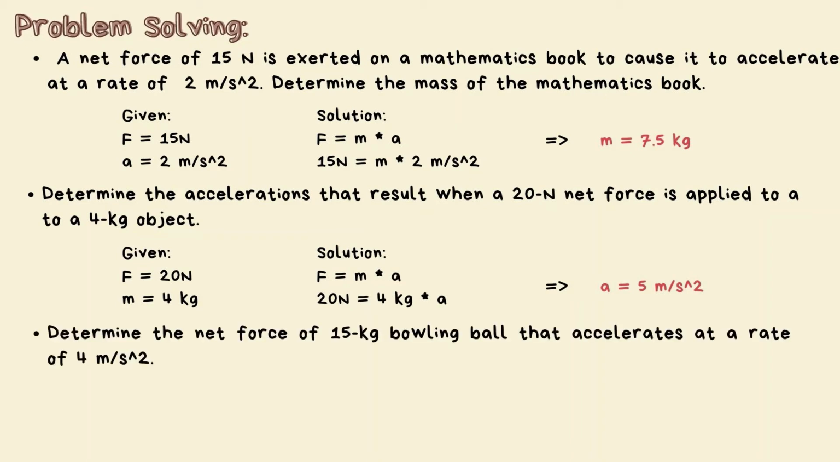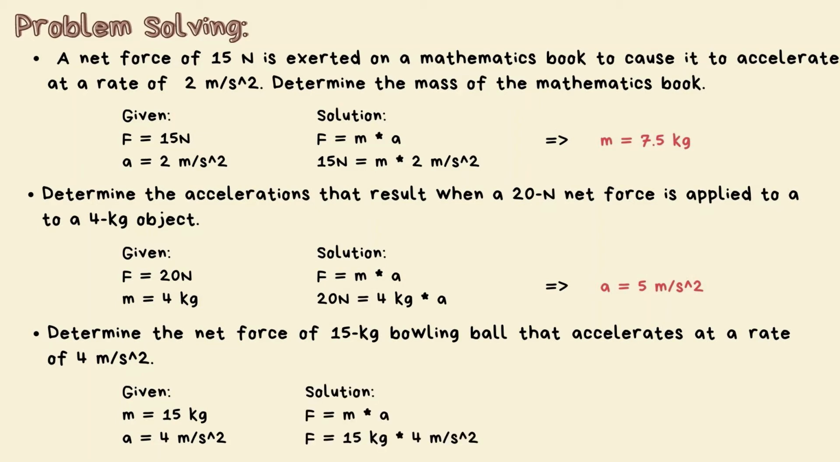Determine the net force of a 15 kilogram bowling ball that accelerates at a rate of 4 meters per second squared. Since we are given a mass of 15 kilograms and an acceleration of 4 meters per second squared, we will substitute them into the formula. Substituting them into the formula will give us a force of 60 newtons.